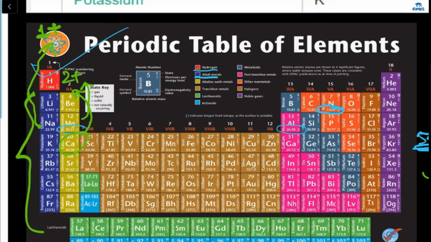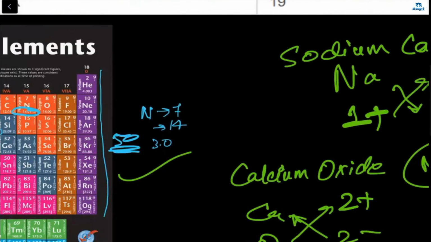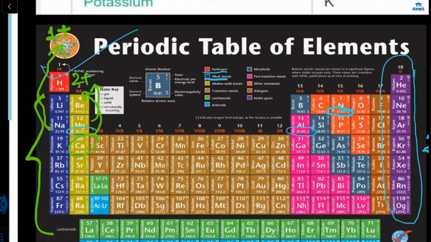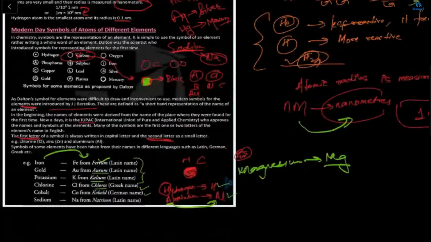Transition metals are in some brownish color, and green. And what is this one, the violet color? Helium, neon, argon, krypton. Ma'am, they're inert or noble gases. Yes, noble gases.